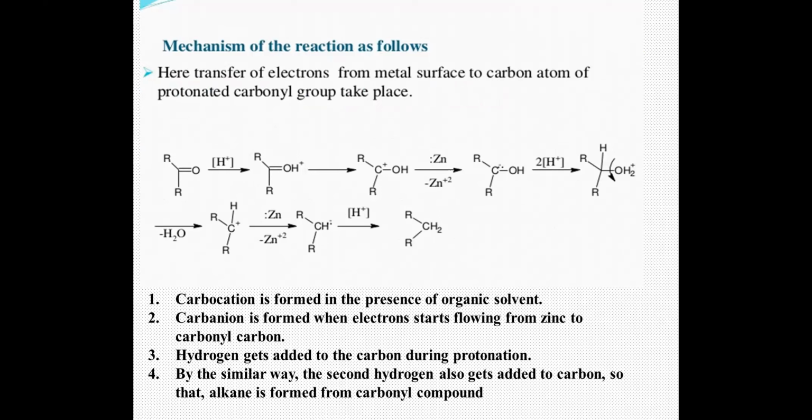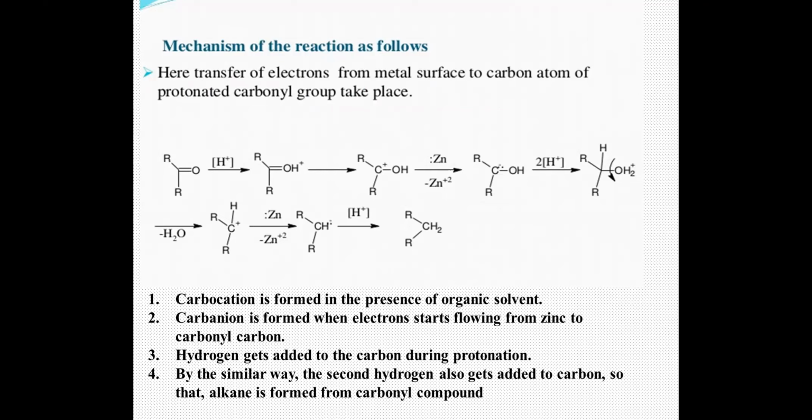Then the electron from the double bond goes towards your oxygen to neutralize the positive charge on the oxygen, because it is more electronegative, it will pull the electron towards itself, and the carbon attains the positive charge. So you get a secondary carbocation.